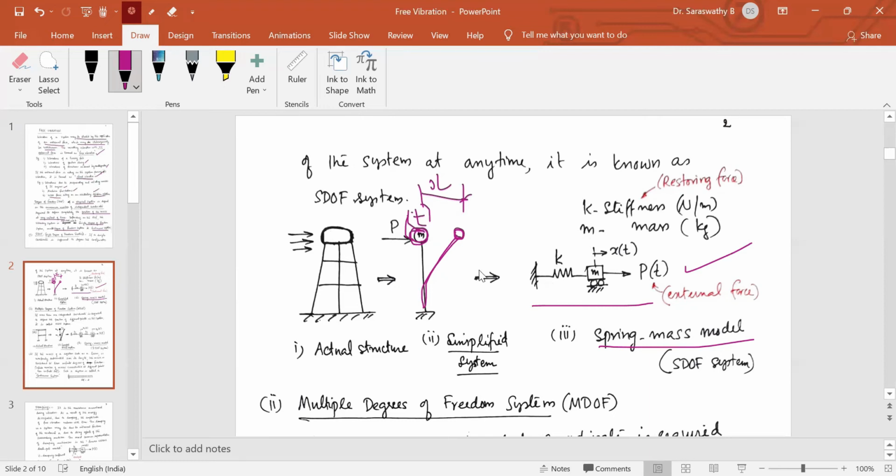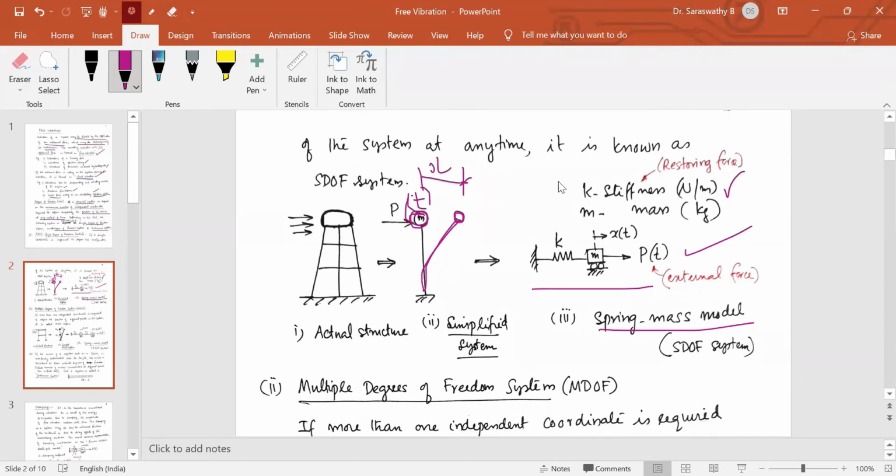Here K is representing the stiffness. Stiffness is the restoring force. Once the force comes, the structure deflects, but it always has a tendency to come back to its normal position. So K represents the stiffness. Stiffness is nothing but the load required to produce unit deformation, in Newton per meter. Very, very important: always in examples, you put Newton per meter. It is the restoring force, which the spring represents. And M is the mass, which should be in kilogram. So, you have got an idea what a single degree of freedom system is.